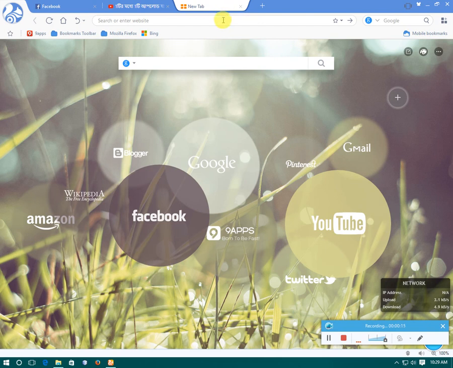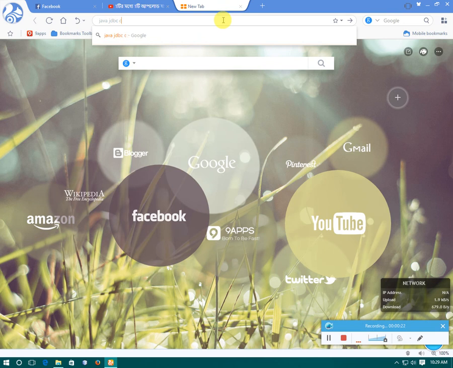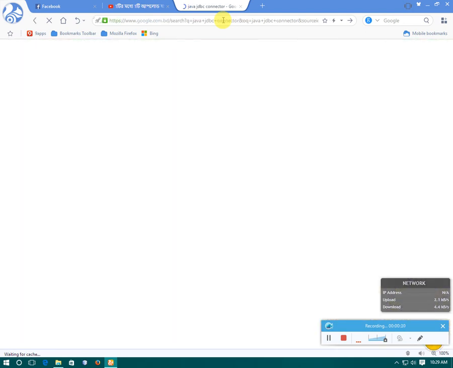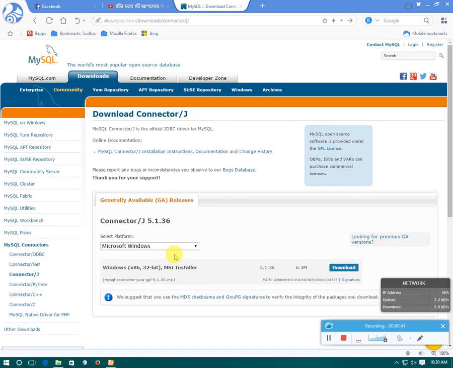So you have to type here, like I'm typing. Now you can see here "MySQL download connector Java". Just simply press here. Now this page will appear in front of you. You can select your platform here. So you have to press here, platform independent.